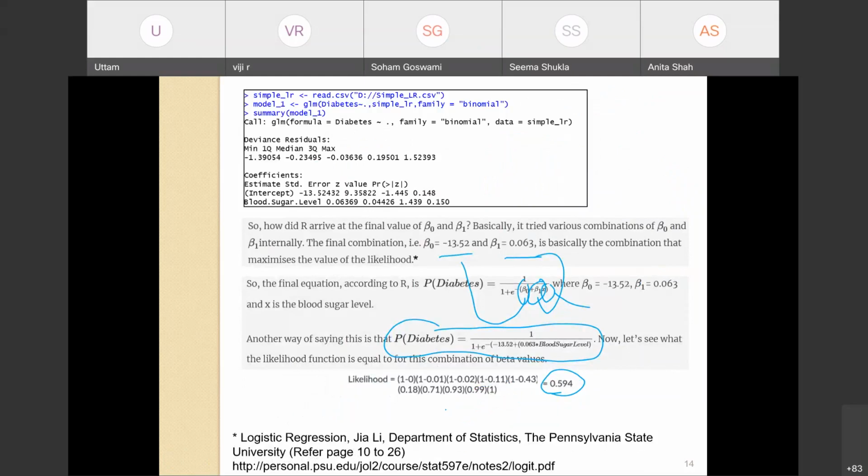A detailed explanation of this is given on this particular website, Logistic Regression by G.R. Lee, Department of Statistics, the Pennsylvania State University. Pages 10 to 26 deal with all these examples and show how it can be worked. I have also written the web link here: national.psu.edu, JOL2 course STAT 597E notes to logic.pdf. Pages 10 to 26 give detail about this. So now we got a value of beta 0 and beta 1 which maximizes the likelihood value.